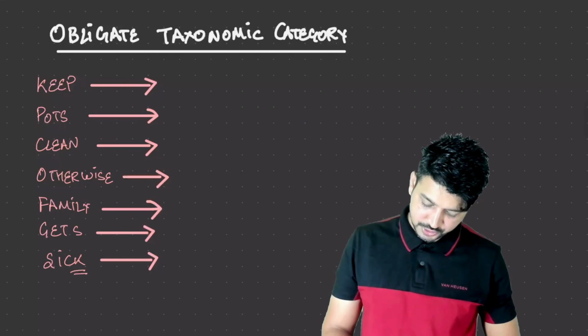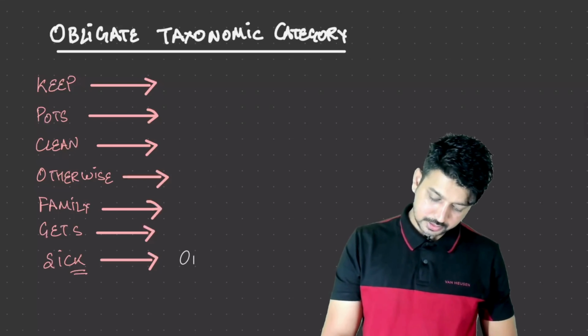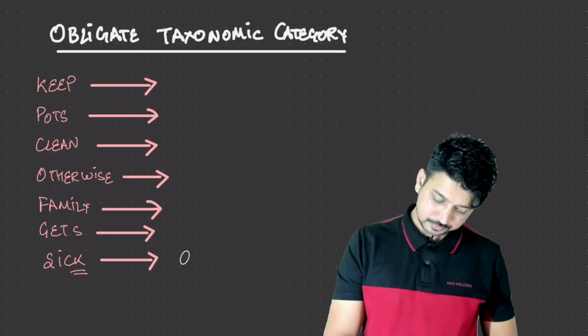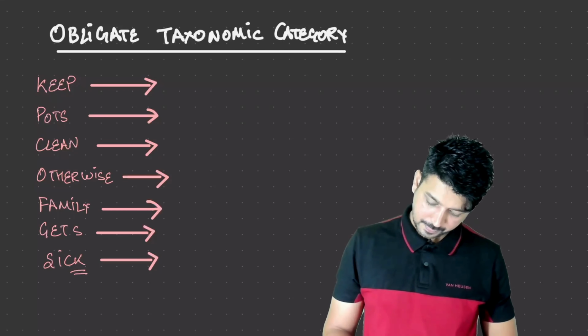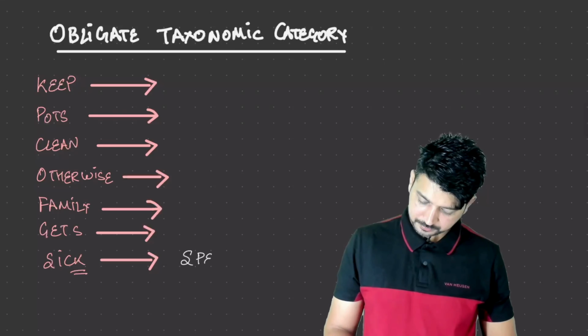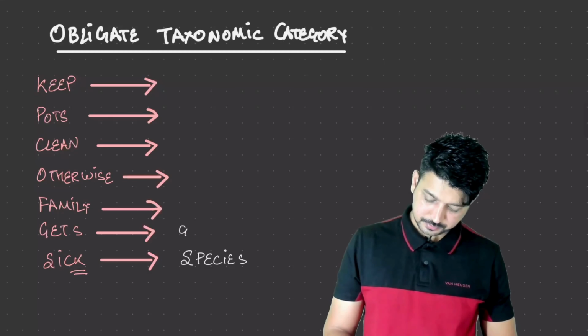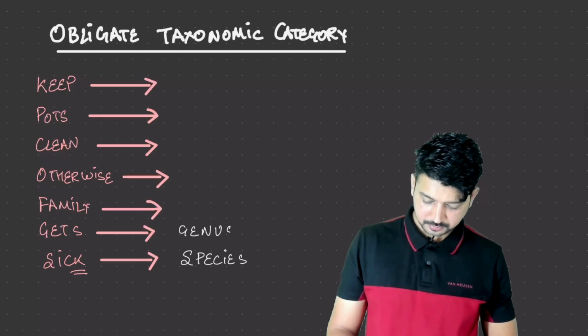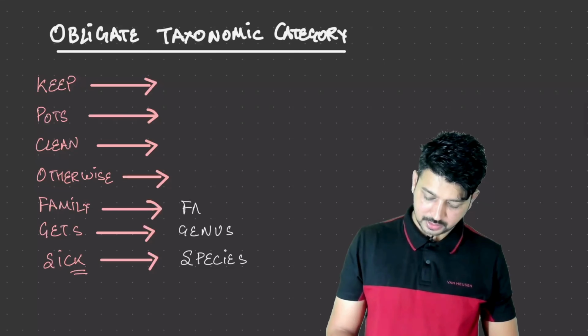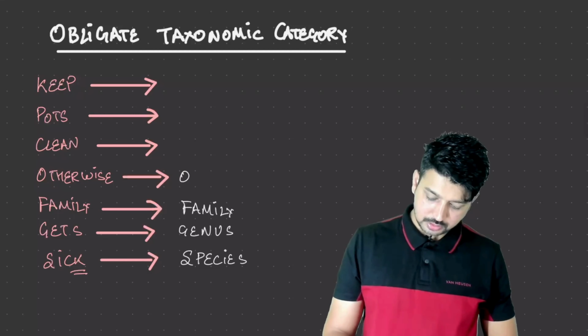Sick stands for species, right? This word sick stands for species. Gets stands for genus. Family is family. No one can replace a family. Otherwise is order.